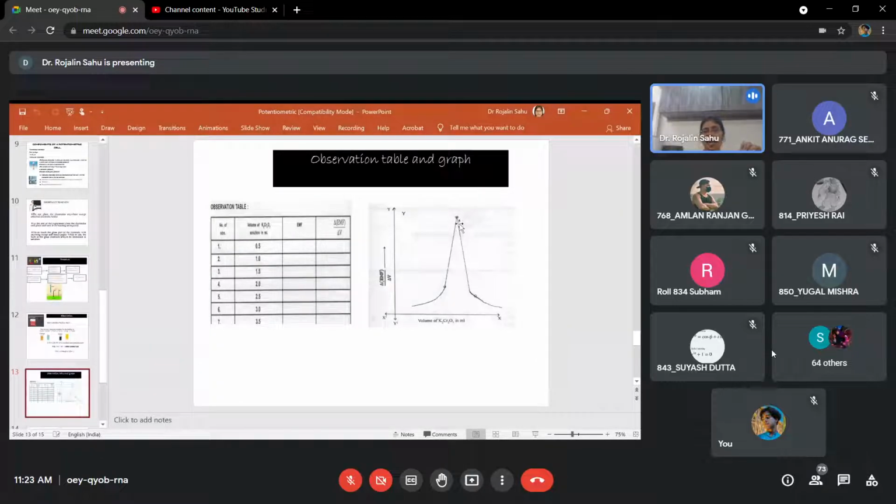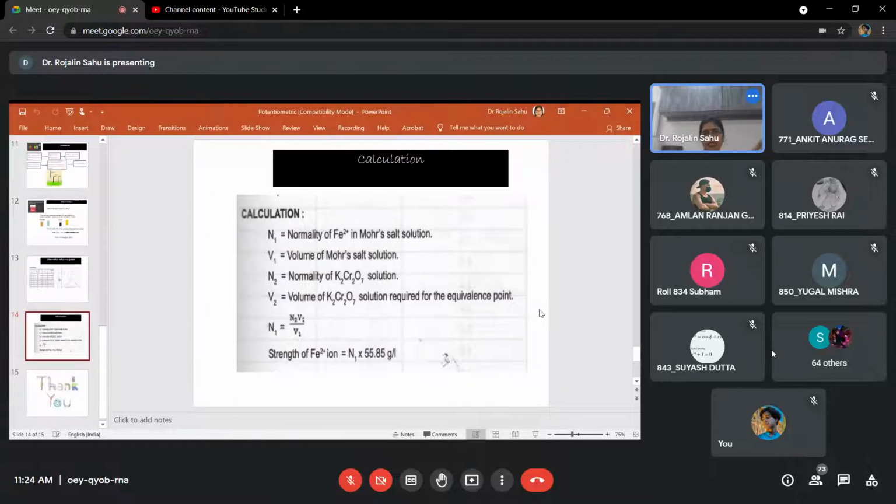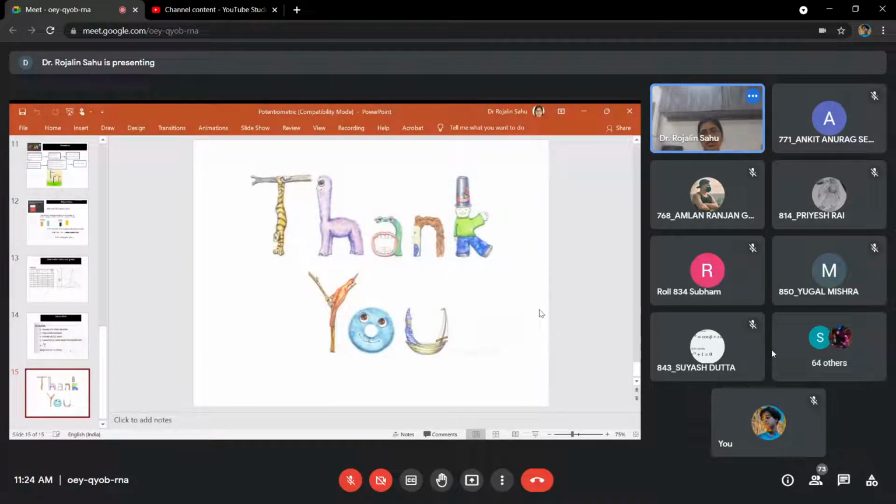So where the highest peak is, at that point all the iron 2 plus has been changed to iron 3 plus, so there is no more iron 2 plus in the solution, and that's why it decreases. By using the formula N1V1 equals N2V2, you will find out the strength of iron 2 plus present in your test solution. So this is all about potentiometric titration method. If you have any queries or any doubt, we can discuss now.